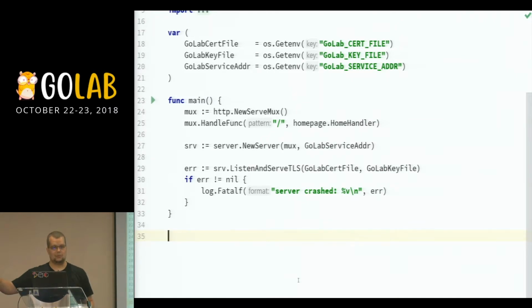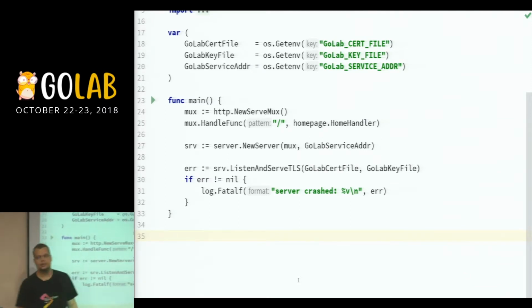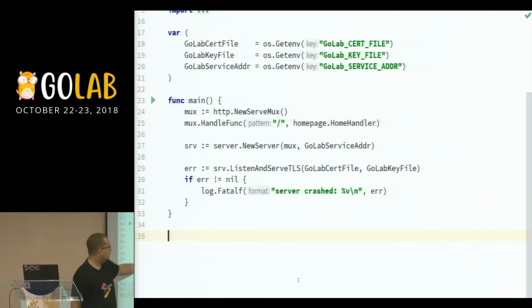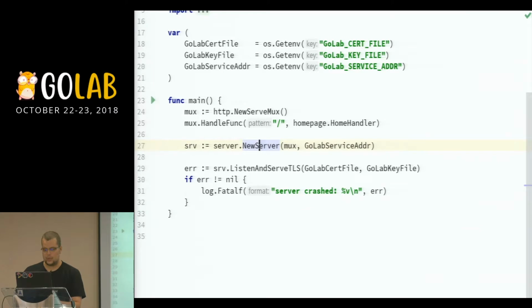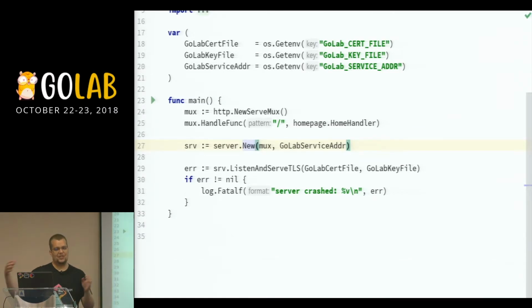But all that complexity that we now have and built upon, it's hidden away when I actually start as a new programmer on the application. And I can navigate through it easier because I can see, oh, I'm handling that part here, and I have the home handler. Or I want to go to see where I'm building the server itself, and I can go to the new server package. Or if I should name it correctly, because we are in Go, I should probably name this new, because it's usually idiomatic not to name things as the package they have, right? So that's pretty much it in terms of structuring for packages.